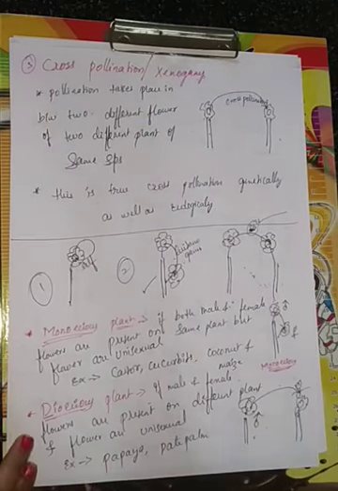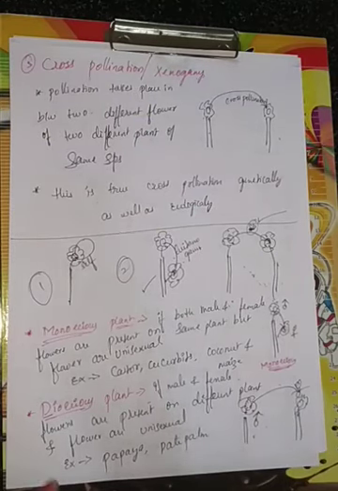The dioecious plant prevents both autogamy and geitonogamy, but it must go for cross pollination. I hope you people are understanding. Okay, these are some of the definitions I wanted to give you. After this, what happens, children?